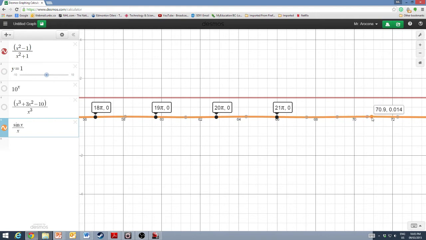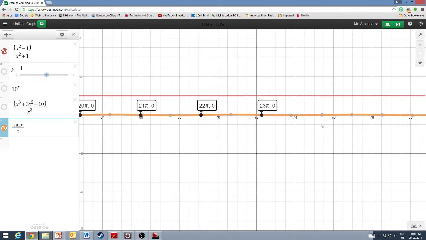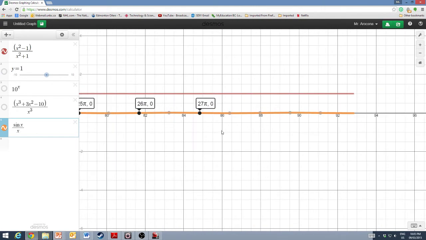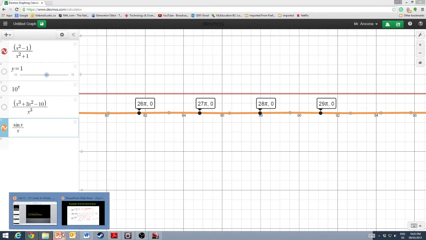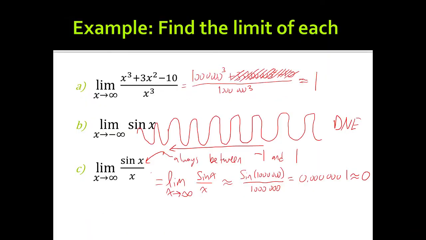But the function still goes towards 0. Sometimes it approaches 0 from the negative side, as shown here. Sometimes it'll approach 0 from the positive side, as shown here. Regardless, it approaches 0 as x goes towards infinity. That's the important part when dealing with limits. So there's some examples of how to calculate limits at infinity.